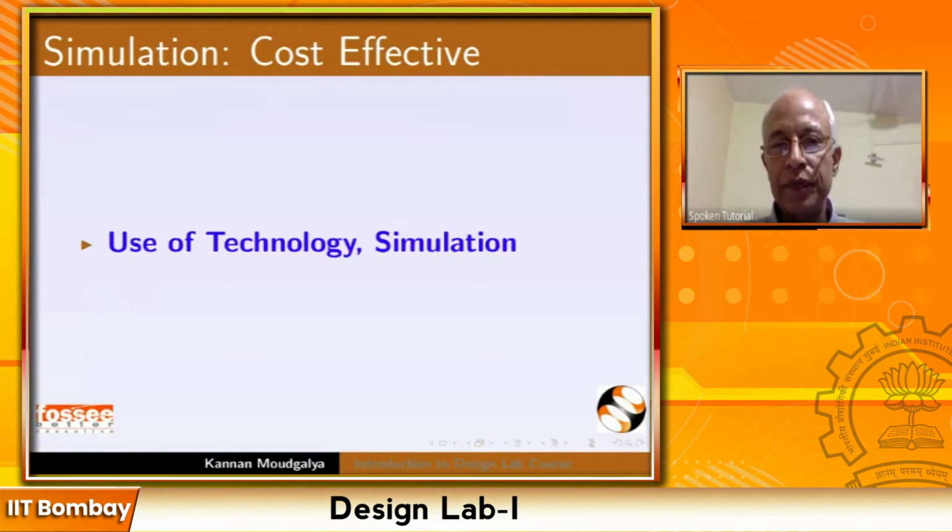design a plant, to improve a plant, to debottleneck a plant, to decide the operating conditions, and so on and so forth. There are many things that we would like to do on the real plant, but it may be very expensive, and we may not be able to shut down the production in order to do these studies. Whereas if we have a simulator, we will be able to do all of these on the software without any risks. There is no safety issue. There is no question of affecting the products, and so on and so forth.